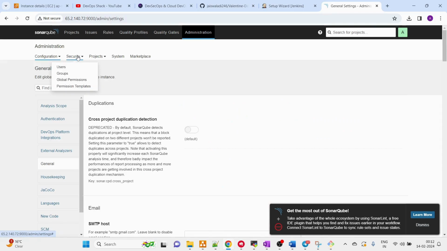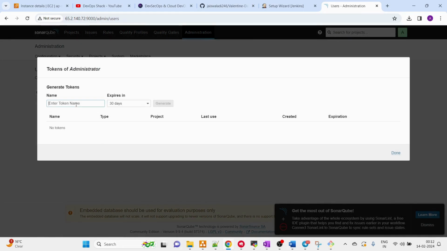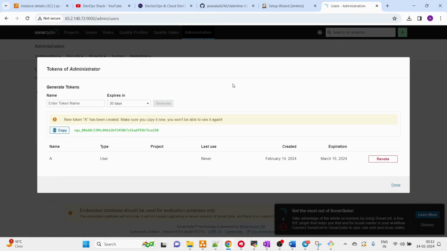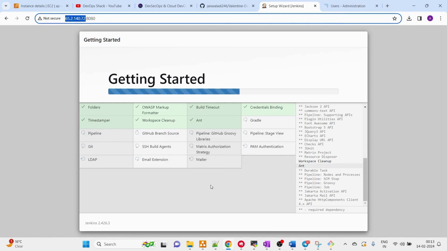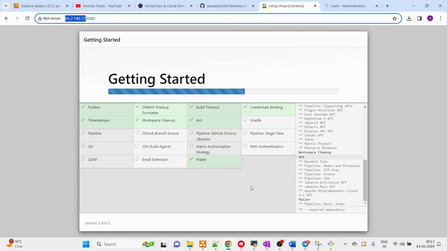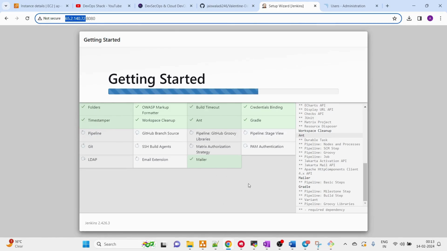What we can do next is generate the token. Token, you can put any name, you can just click on generate, and this is the token that we need to use. Okay, so we'll just wait for this, and meanwhile let's wait for Jenkins to completely get set up, and then we are going to proceed. Okay, I'm using a T2 medium machine, and that's why I guess it's taking a little bit of time. Usually when I use a bigger machine with 8 GB of RAM, it usually gets completed within a few minutes. Okay, so let's wait for this to complete.